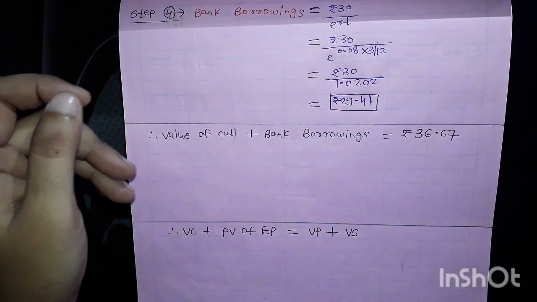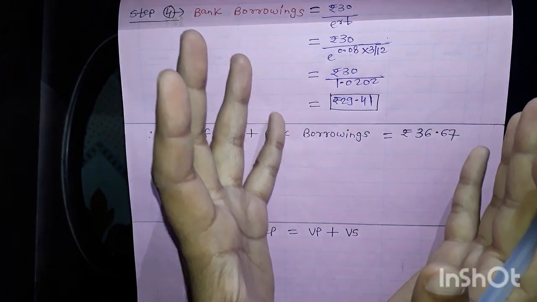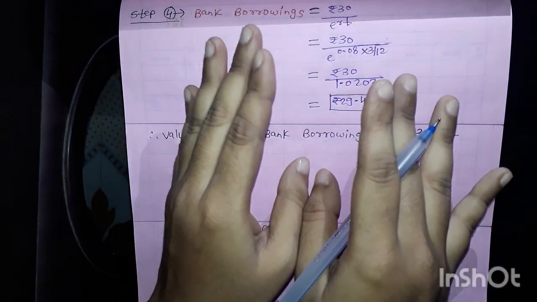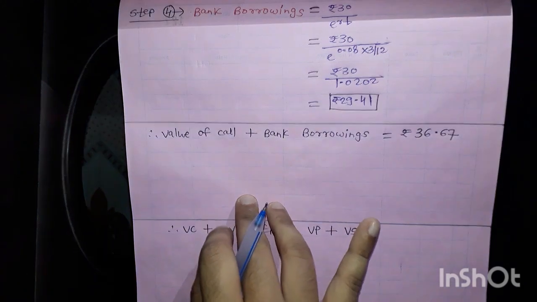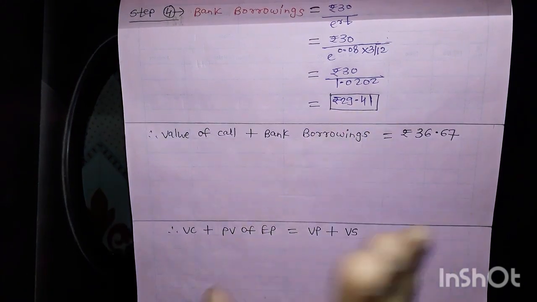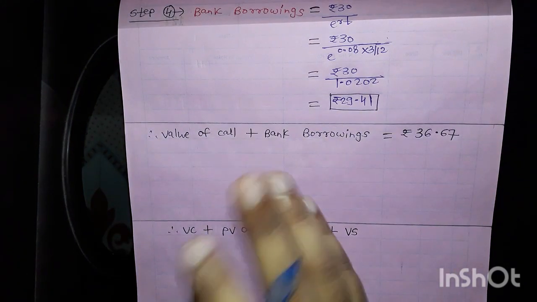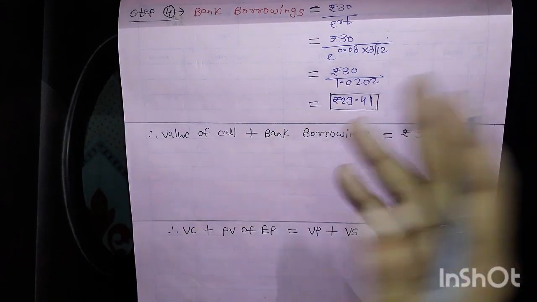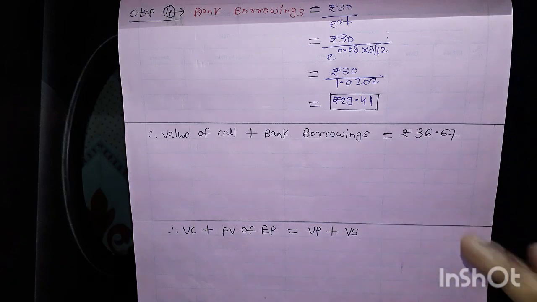In step 3 we have done a full round off, because we want that 30 to be equal. If you don't round off fully there and take 2 decimal places, then it will not be exactly the same. So that's why we rounded off fully in step 3, but after that we will round off up to 2 decimal places.